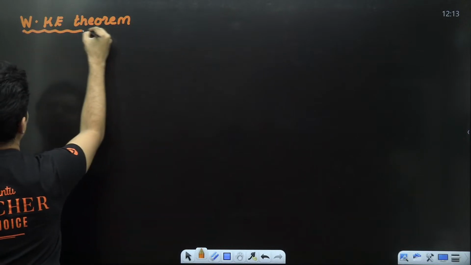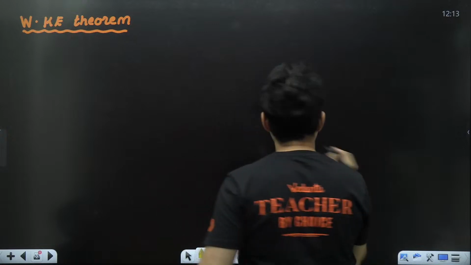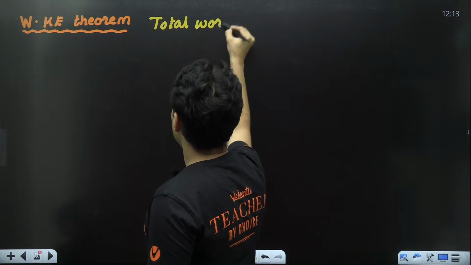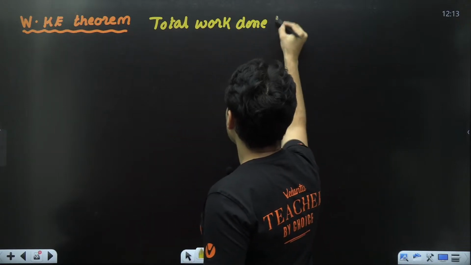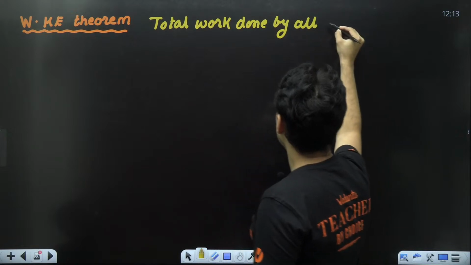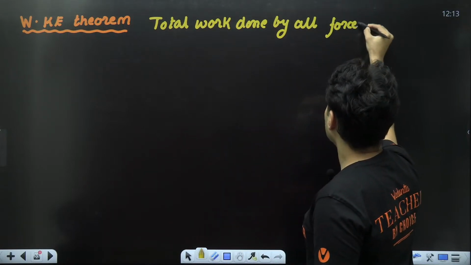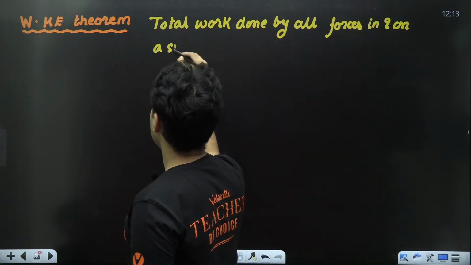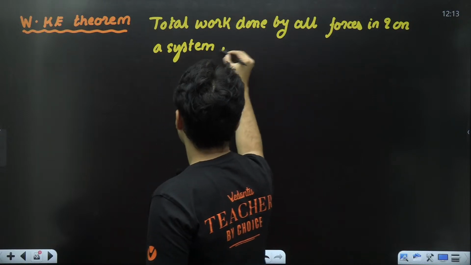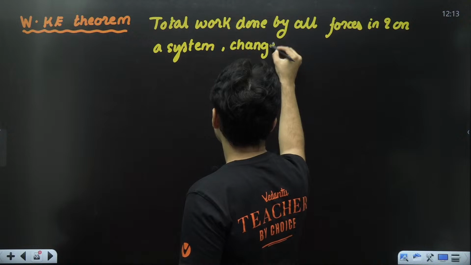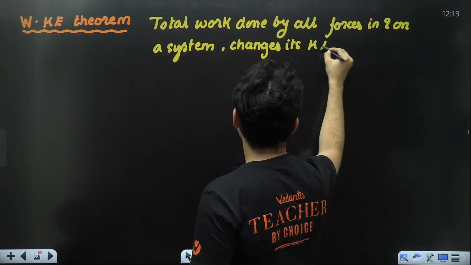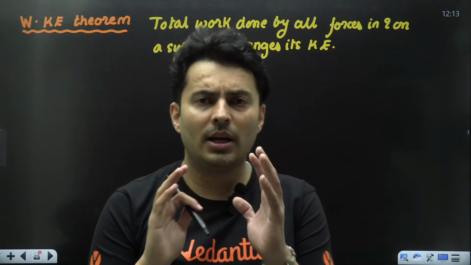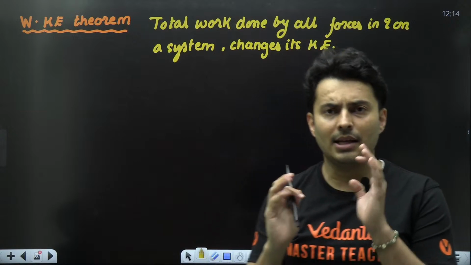Work kinetic energy theorem. This says that the total work done by all forces in and on a system changes its kinetic energy. Very simple. The total work done by all the forces changes the kinetic energy.